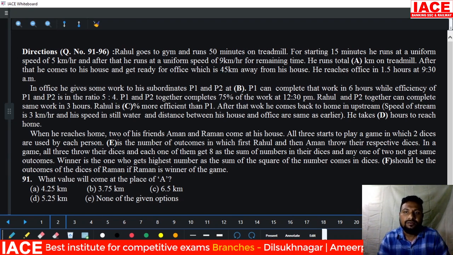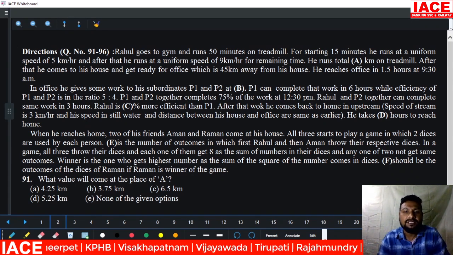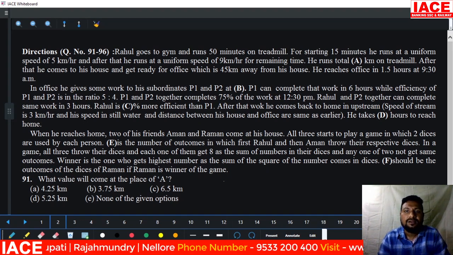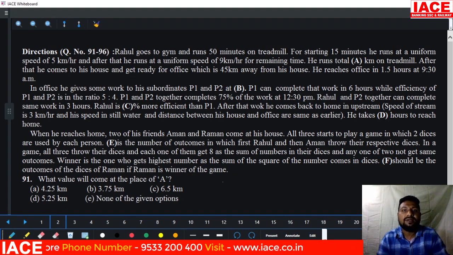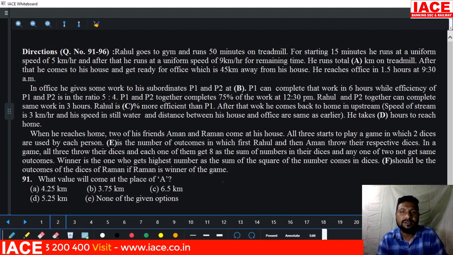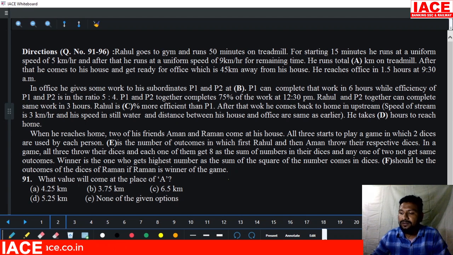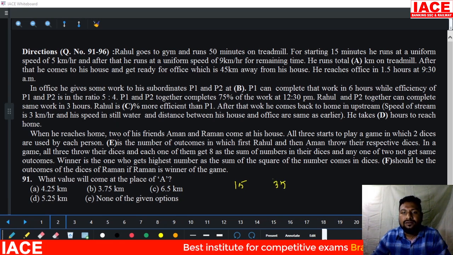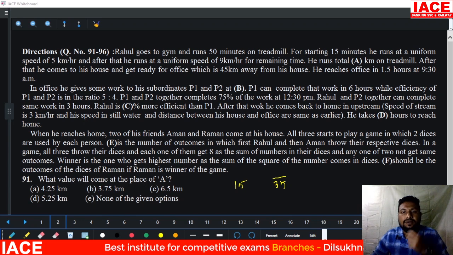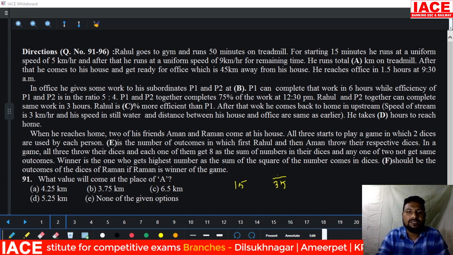Question A: what will come at the place of A? What is the value of A? How to calculate? Look here. Overall, 50 minutes on the treadmill. The first 15 minutes, and the remaining is 35 minutes. For the first 15 minutes he will go at a walking speed.